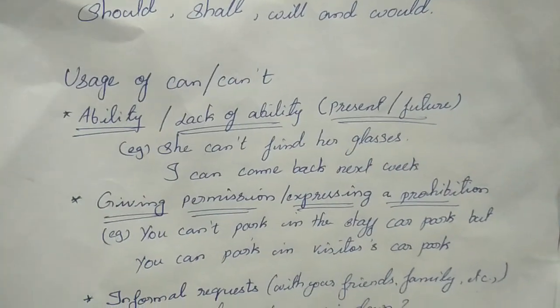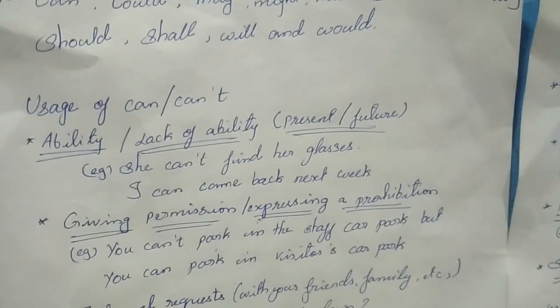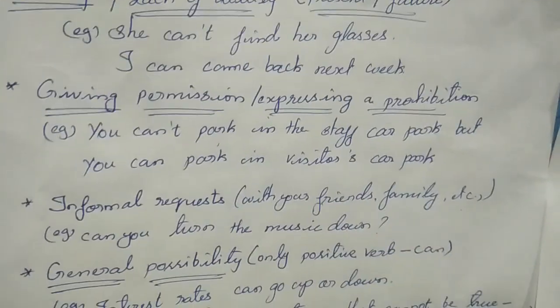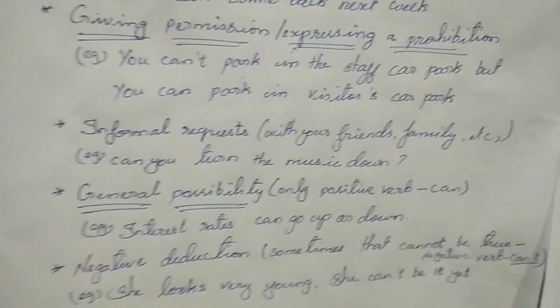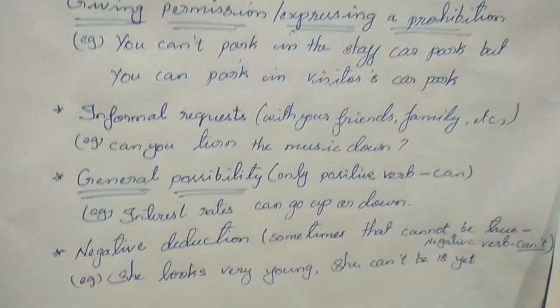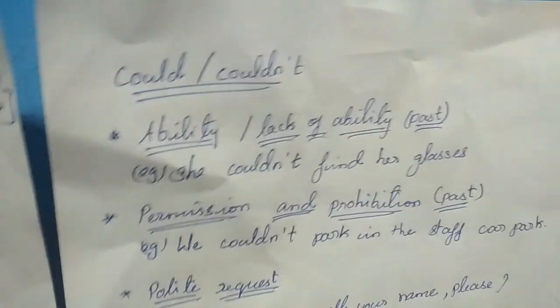So usage of can and can't is divided into 5 basic things, that is ability and lack of ability, giving permission or expressing a prohibition, informal requests, general possibilities, and negative deduction. So these were the 5 basic usages of can and can't. Next we are going to see could and couldn't.